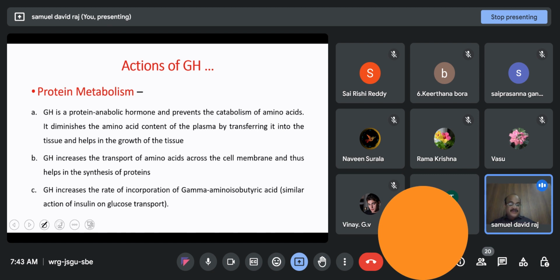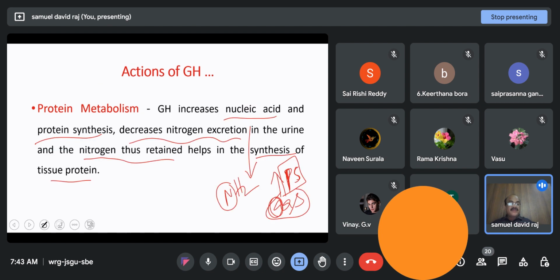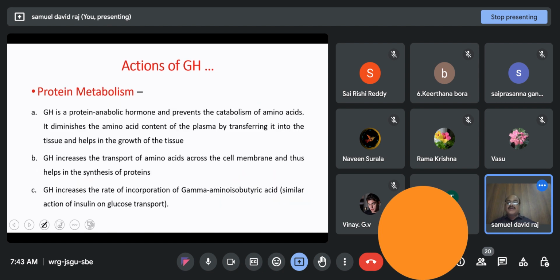Why is it a protein anabolic hormone? Because it stimulates the production of proteins. Anabolism means synthesis. So it prevents catabolism of amino acids and promotes anabolism of proteins. It diminishes the amino acid content of the plasma by transferring it into the tissue so that proteins are synthesized and growth of the tissue takes place.